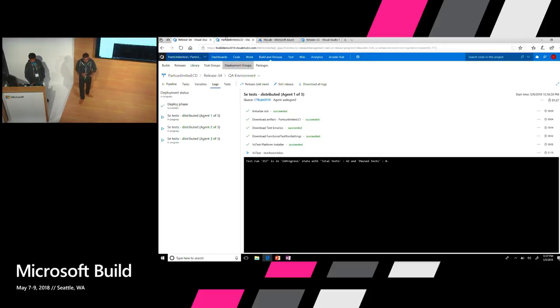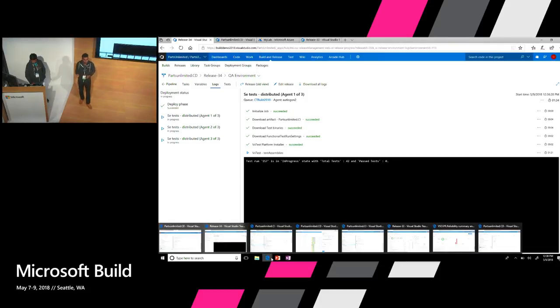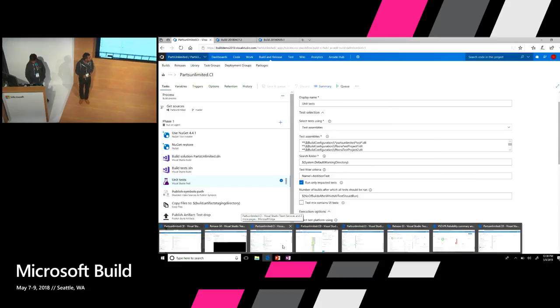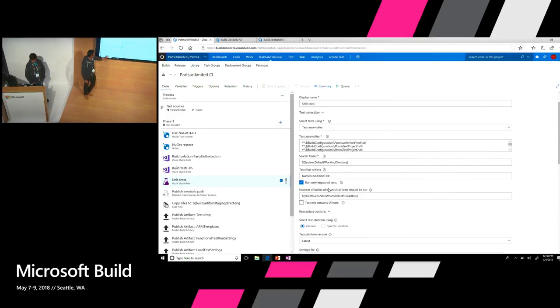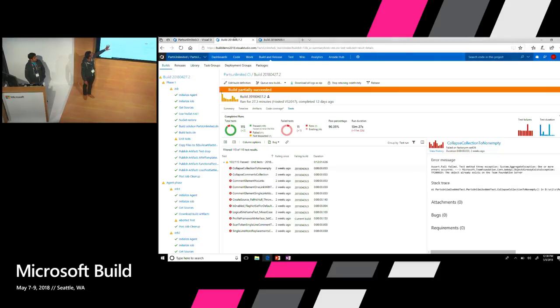The other part of it is, you don't want to run all the tests all the time. Sometimes you want to run tests which are impacted because of the code change that you made, right? So that is where, again, another option that we have on VS Test, which is about run-only impacted tests, right? So what you're essentially doing is there's a mapping between the code that is being changed and the tests that are actually running. I'll give you an example of what that actually means.